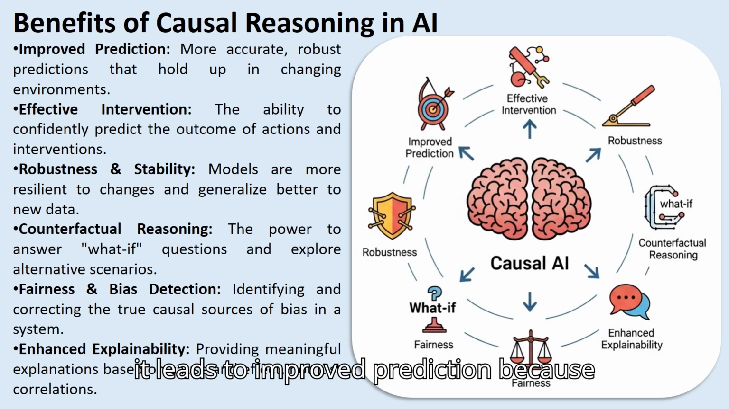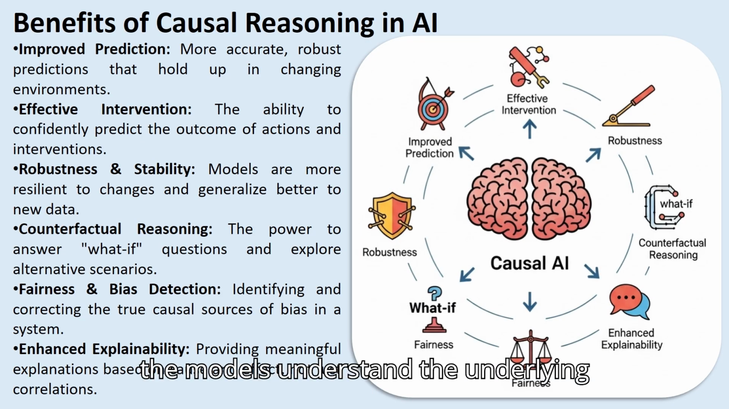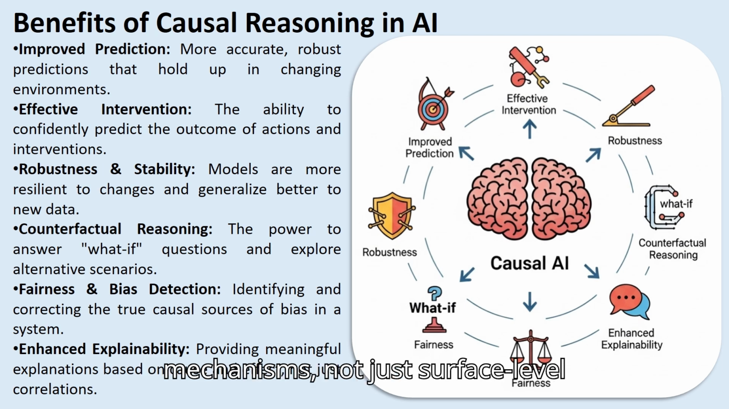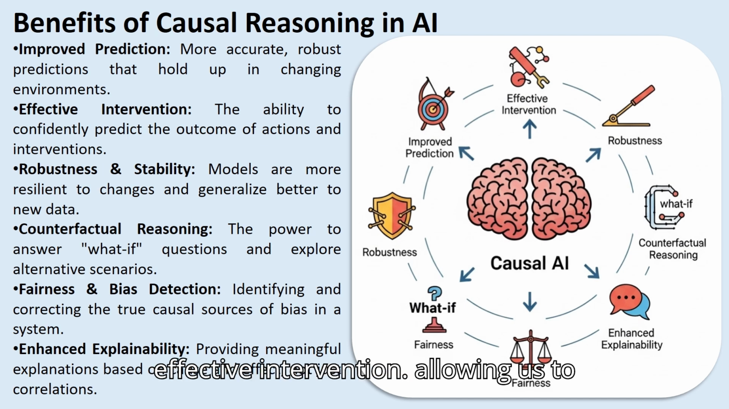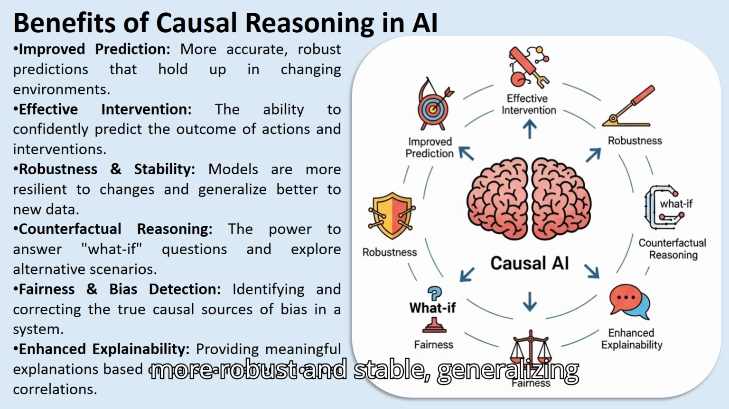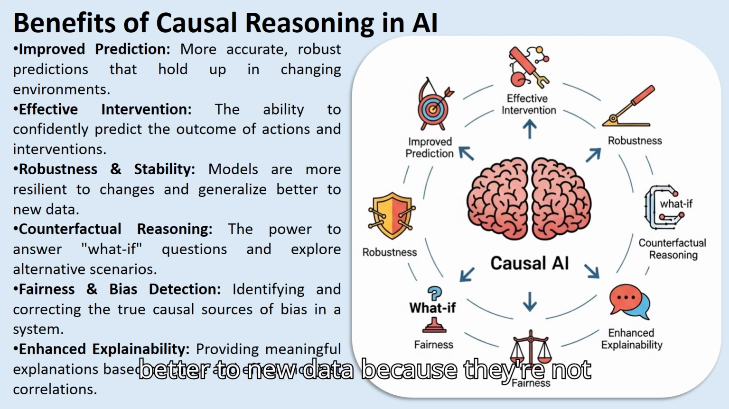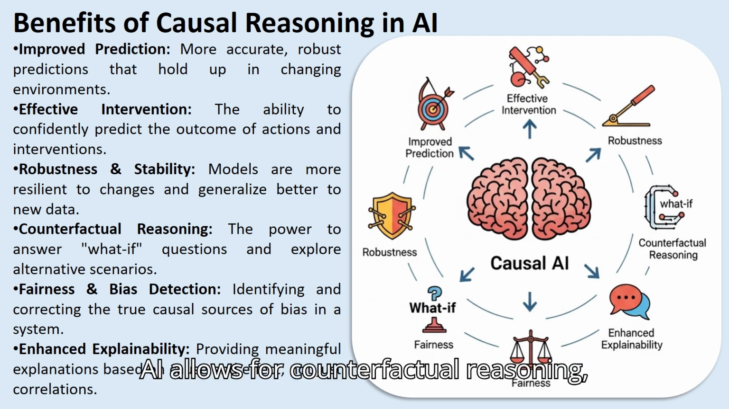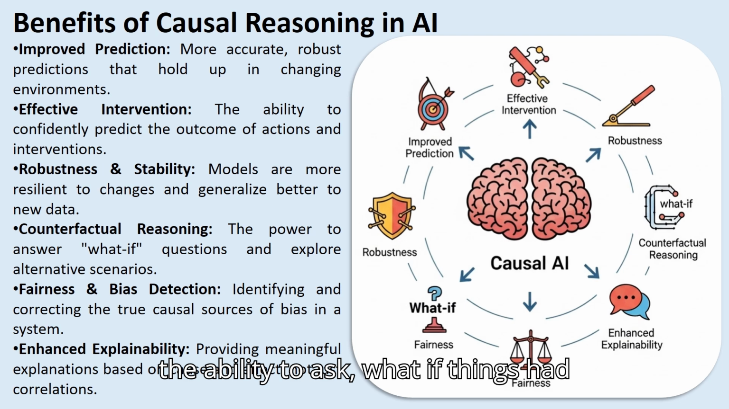First, it leads to improved prediction because the models understand the underlying mechanisms, not just surface-level patterns. This understanding enables effective intervention, allowing us to confidently predict the outcome of a specific action. Causal models are also more robust and stable, generalizing better to new data because they are not reliant on spurious correlations.